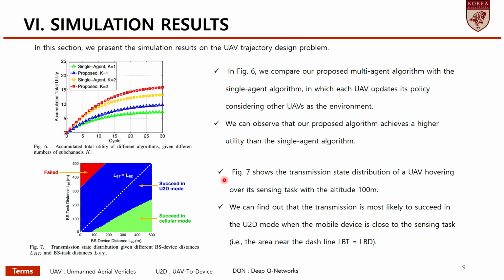Picture 7 shows the transmission state distribution of a UAV hovering over the sensing task at an altitude of 100 meters. We can find out that the transmission is most likely to succeed in the UTD mode when the mobile device is close to the sensing task. Look at the two pictures.